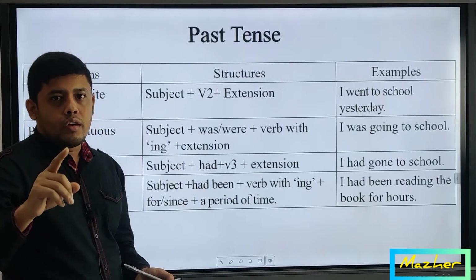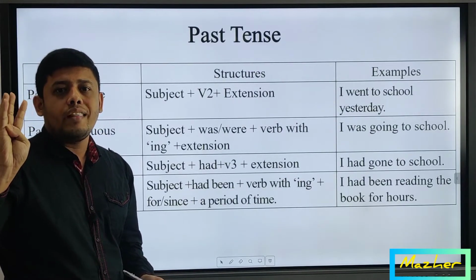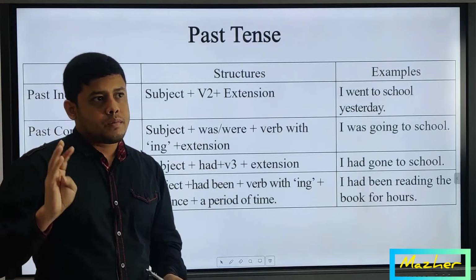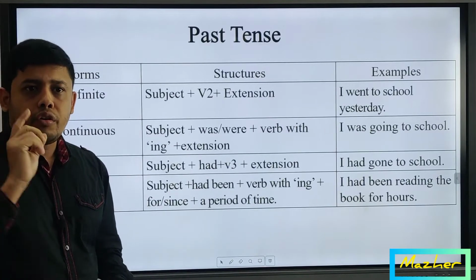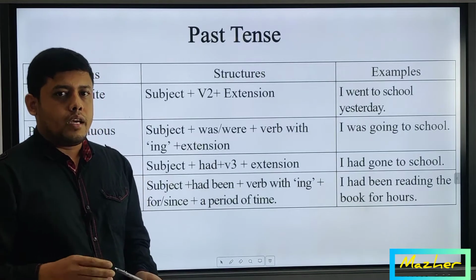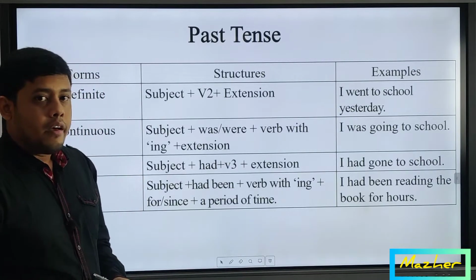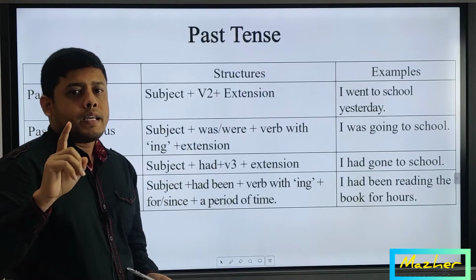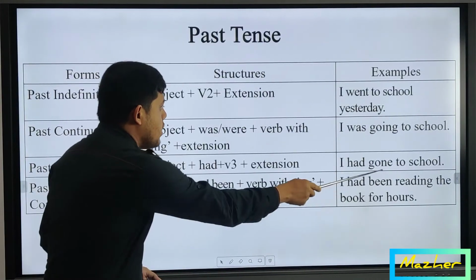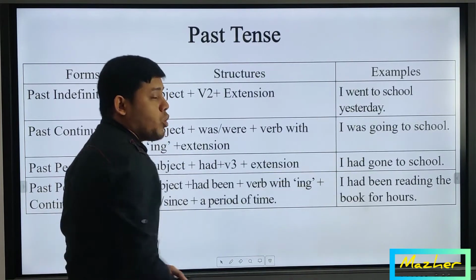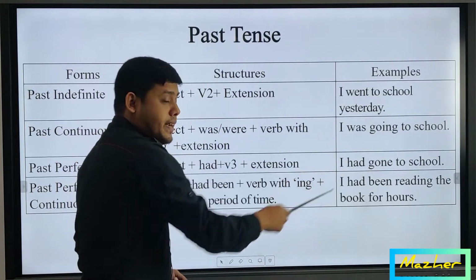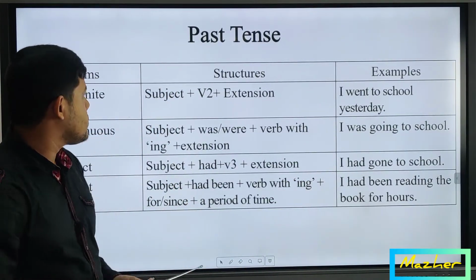But in every continuous, verb plus ing is mandatory. Whether it is present continuous or present perfect continuous, whether it is past continuous or past perfect continuous, whether it is future continuous or future perfect continuous, verb plus ing is mandatory. But in present perfect, in past perfect, and in future perfect, V3 or past participle form of the verb or BPP is mandatory. So here the V3 form of the word go is gone. Go, went, gone. I had gone to school. This sentence is following the structure of past perfect.